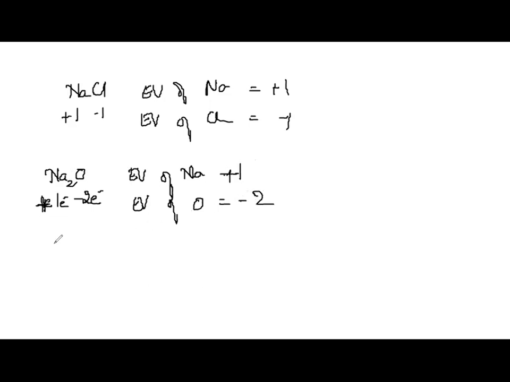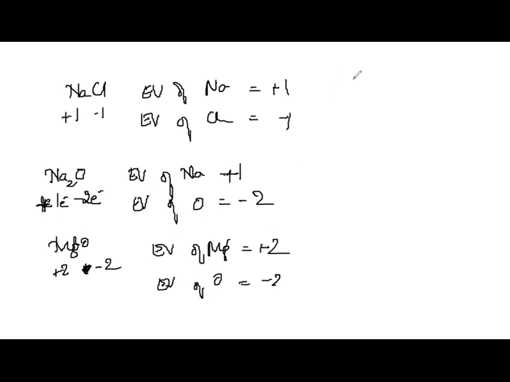So oxygen gains 2 electrons. So -2. Similarly, magnesium oxide. Magnesium loses 2 electrons. Oxygen gains 2 electrons. Therefore, electrovalency of magnesium is what? It is +2. Electrovalency of oxygen is what? It is -2. If I give you one more example, calcium fluoride, CaF2, we have discussed calcium loses 2 electrons, but fluorine can gain only 1 electron. Therefore, electrovalency of calcium is what? Calcium is +2. Electrovalency of fluorine is what? It is -1.